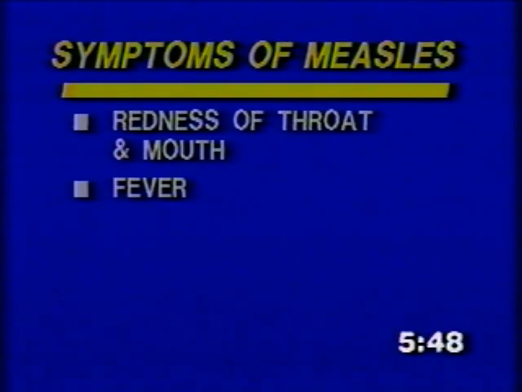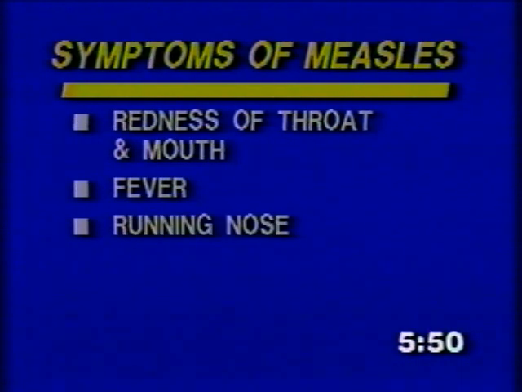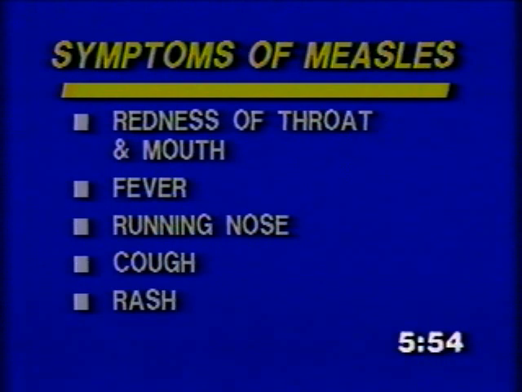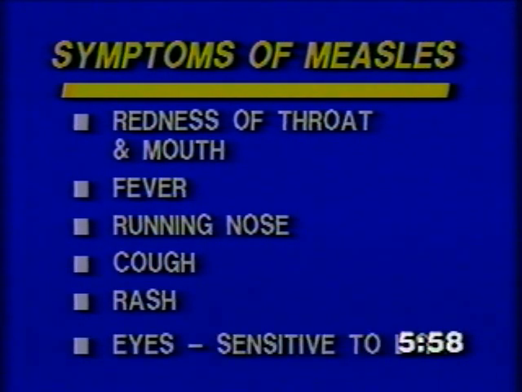The person's temperature rises, the nose begins to run, and a cough develops. Then a red rash breaks out all over the body. Finally, you get a fever and the eyes become sensitive to light. Patients are usually told to get plenty of rest in a darkened room to protect their eyes.